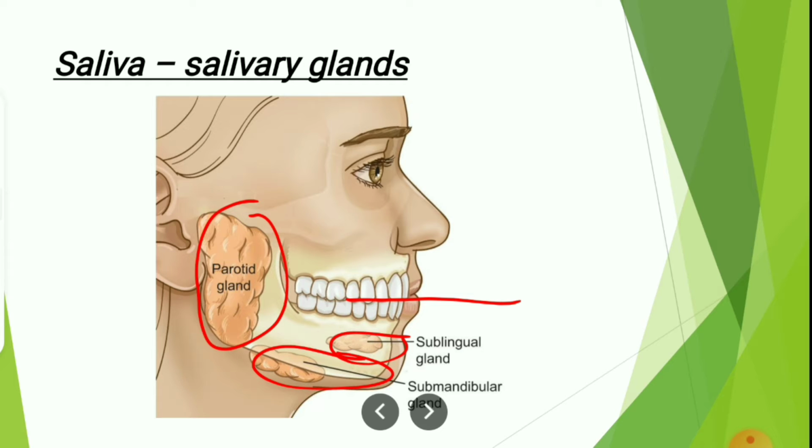Some of the foods which you taste will be very sweet, some will be very sour, some will be very bitter. All these senses of taste will be given by the tongue, which already you have studied in your second class. And a few enzymes will be there in the saliva which change the food chemically, like softening, wetting, getting wetted, and easily you can swallow it.